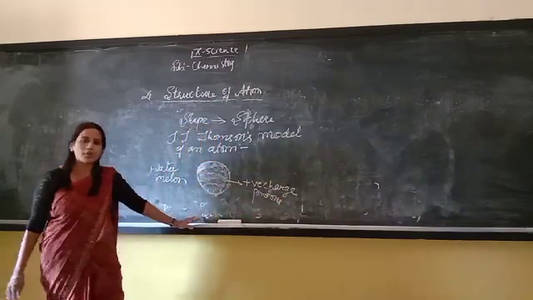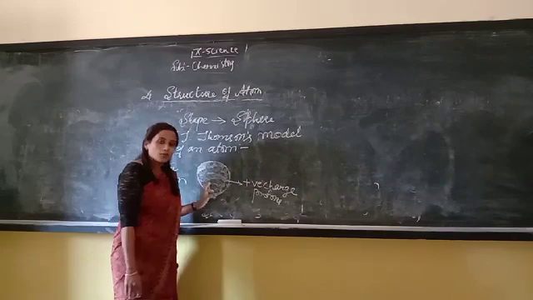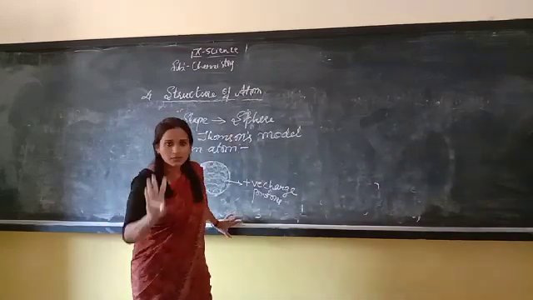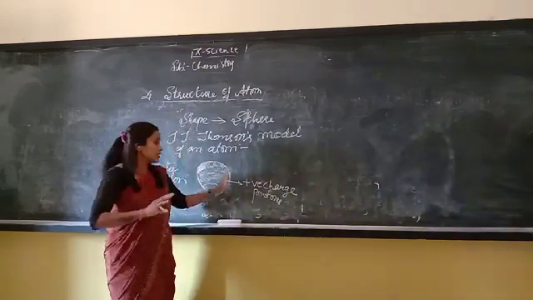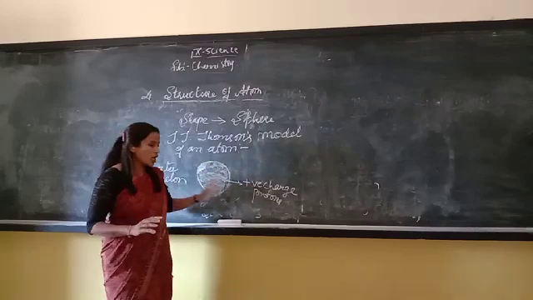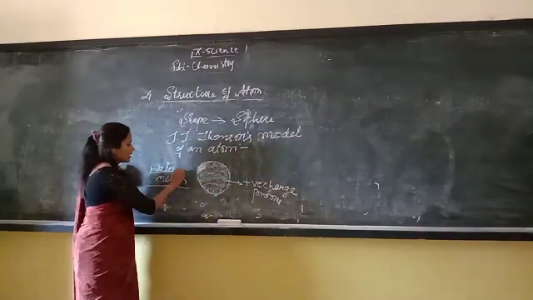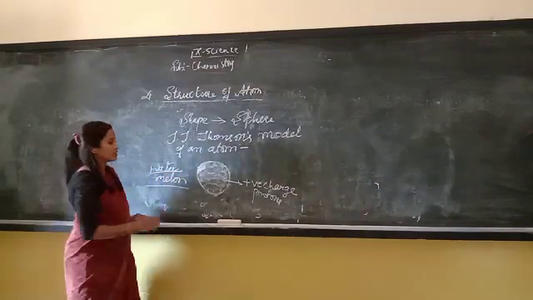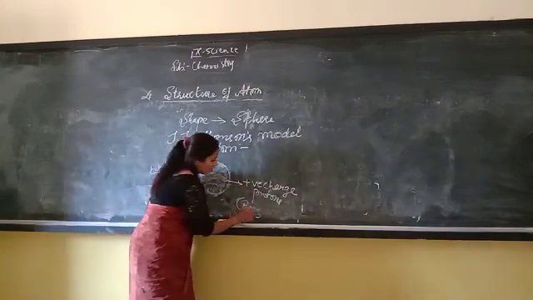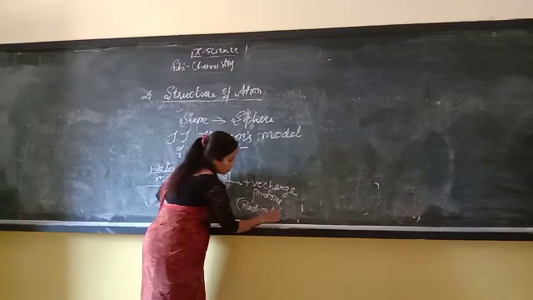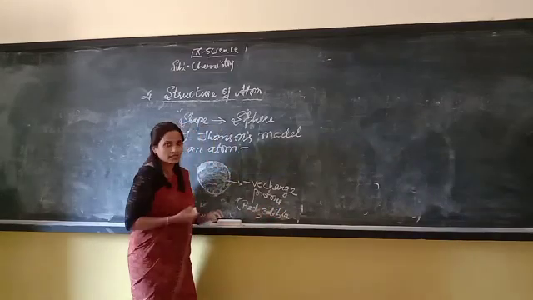Okay, so while he was experimenting, he observed that the atom is surrounded by positive charge. If you want to compare it to the watermelon, it is the red edible part. The red edible means what? The eatable part.